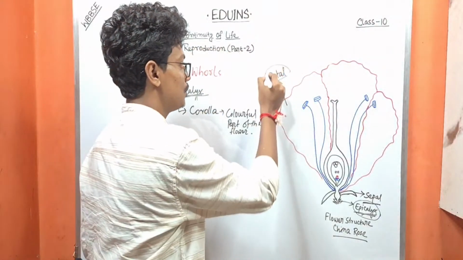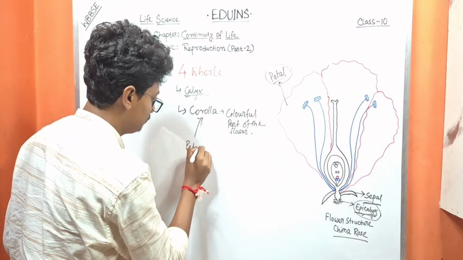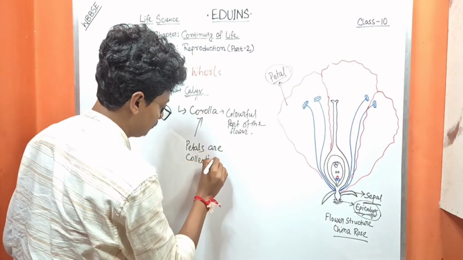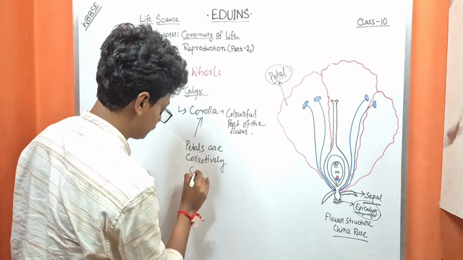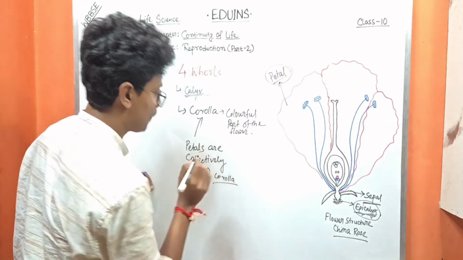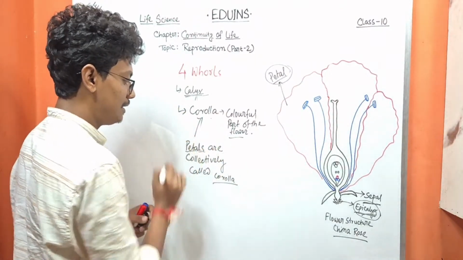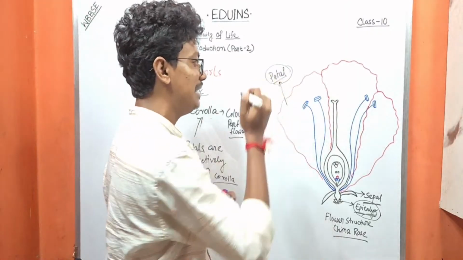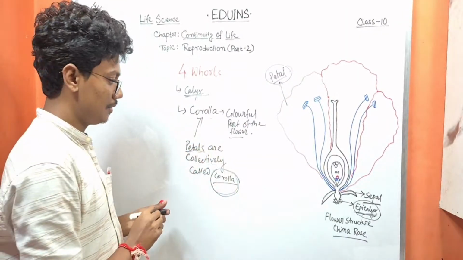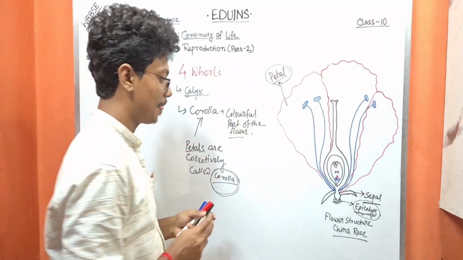These petals are collectively called the corolla. Hope you understand the difference between corolla and petals. Petal is the single part of the corolla, and corolla is the plural. So the second whorl is the petal or corolla.